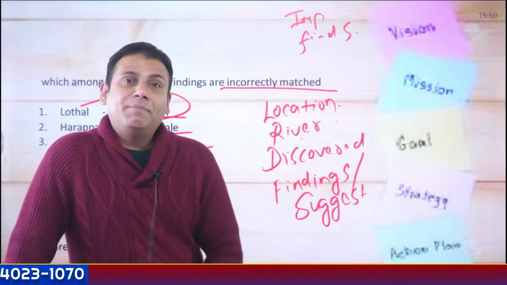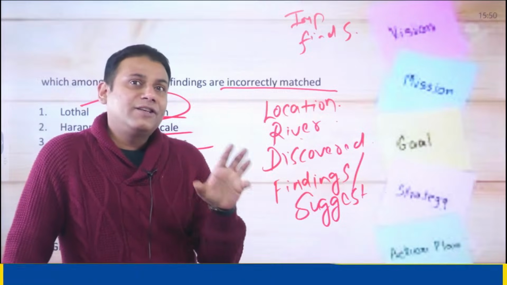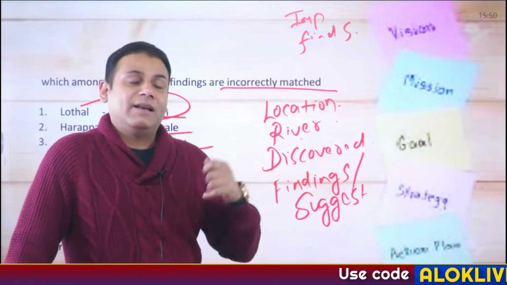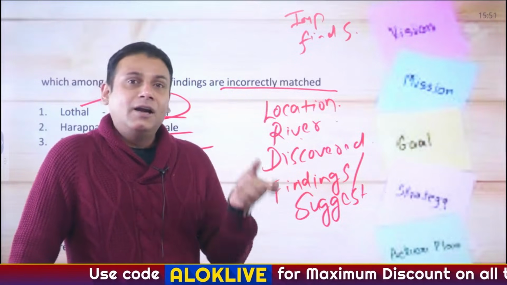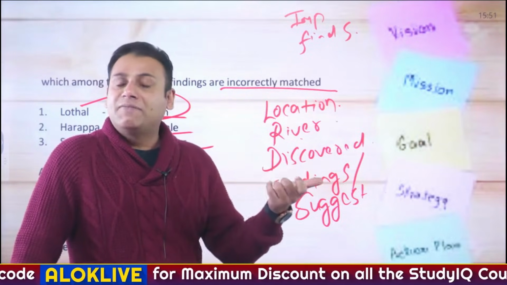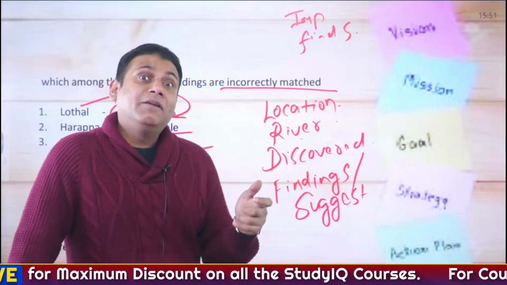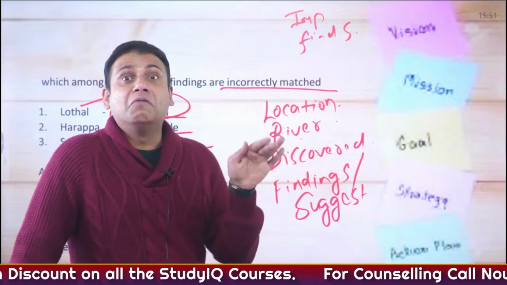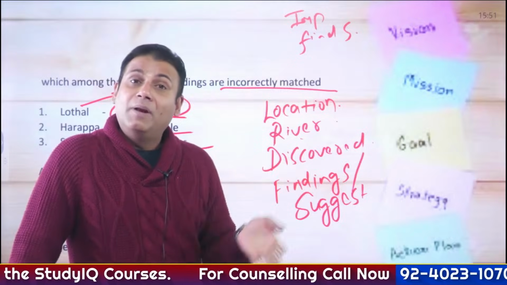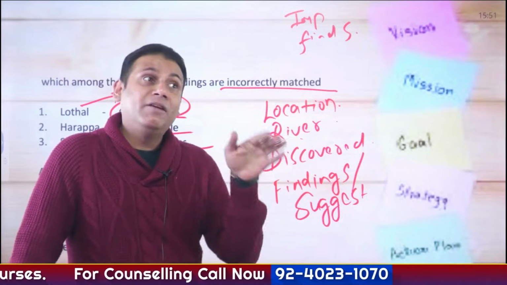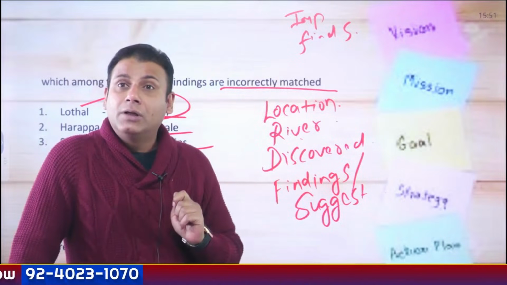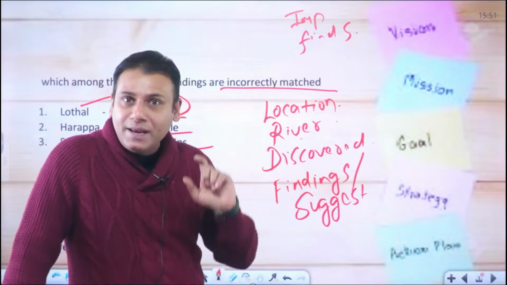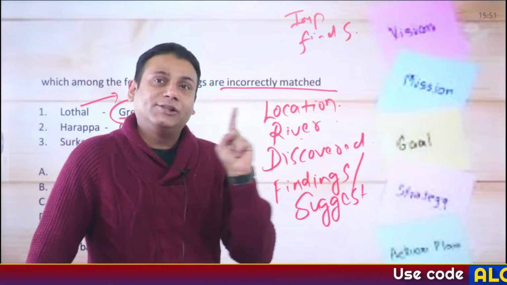These days, there has been a tendency of UPSC asking questions about the decline of Indus Valley civilization. As per different historians, there are different opinions regarding the decline. Some believe that it declined due to floods. Some believe that there was a deluge. Some believe that there was an earthquake. There was a change in the course of rivers. So the names of the historians have been asked. So go through that as well.